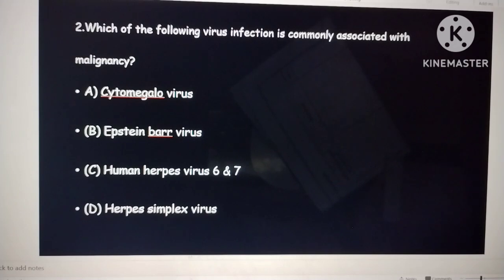So which of the following virus infections is commonly associated with malignancy? CMV, Epstein-Barr virus, human herpes virus, herpes simplex virus. So the correct option will be Epstein-Barr virus. This question has been asked thrice. This Epstein-Barr virus is usually associated with Burkitt lymphoma. I think the previous question they have asked is which virus is responsible for causing Burkitt lymphoma.